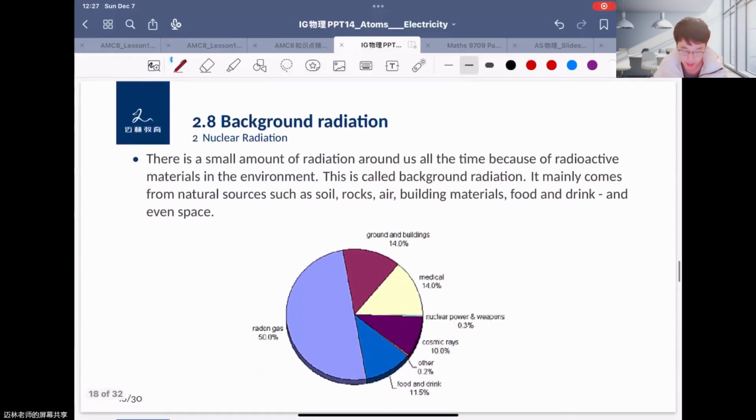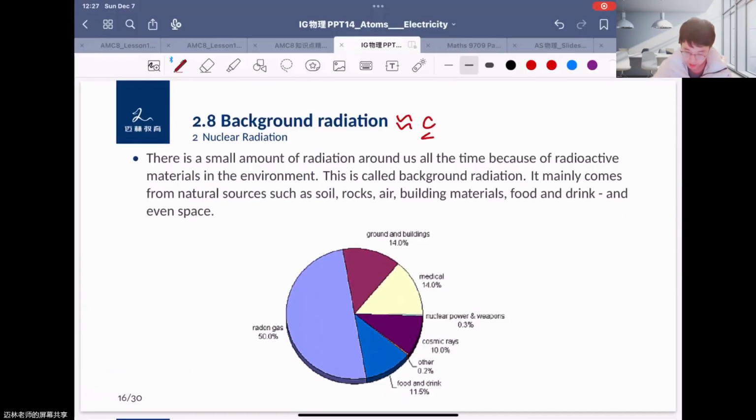Okay. And remember that in our world, there is a background radiation, which is roughly a constant value. And this depends on your position. In different positions, background radiation will be different. Okay. Maybe in some places near mineral places, you can find there may be a very big background radiation.